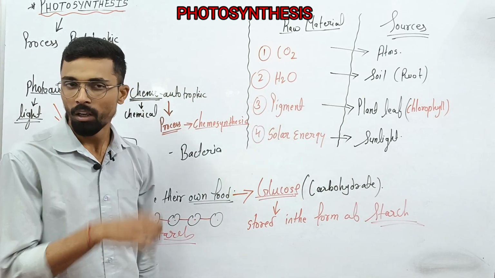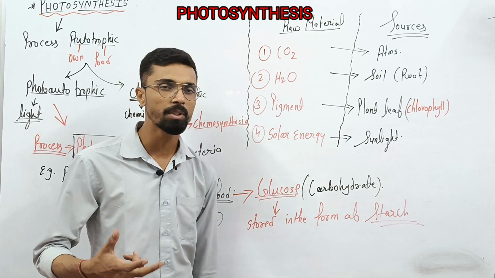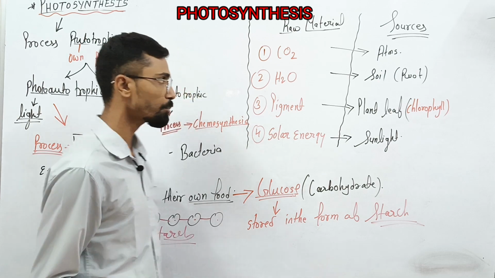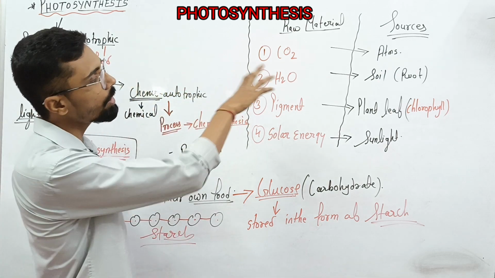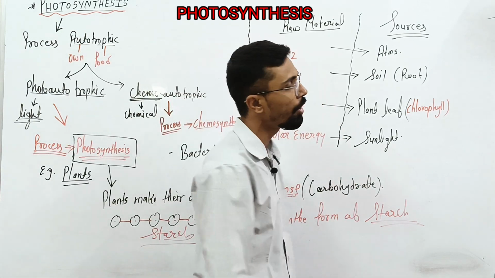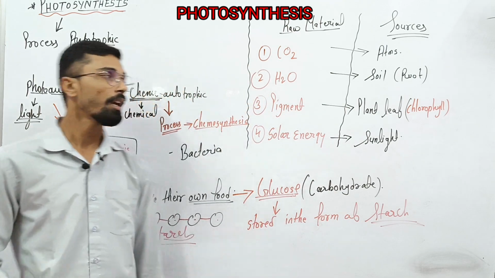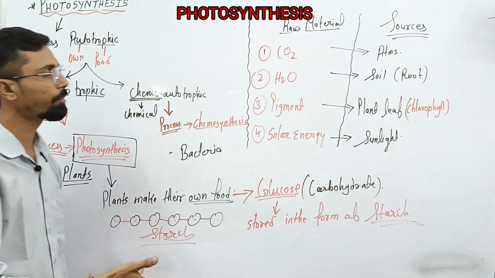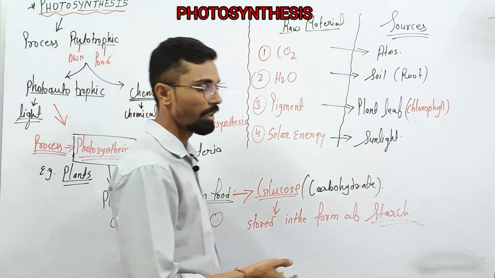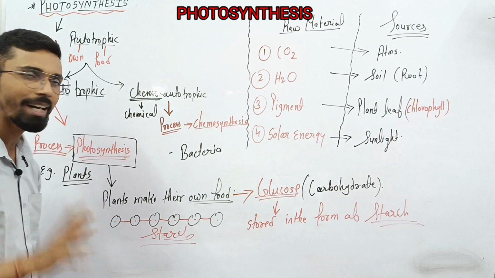Now we will see the reaction of photosynthesis along with the steps, how photosynthesis occurs. One more thing to understand is how the plants absorb CO2 and H2O. CO2 is absorbed basically by the process of diffusion. The plant leaf absorbs CO2 from the atmosphere.